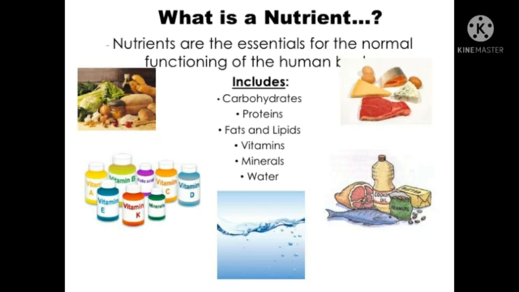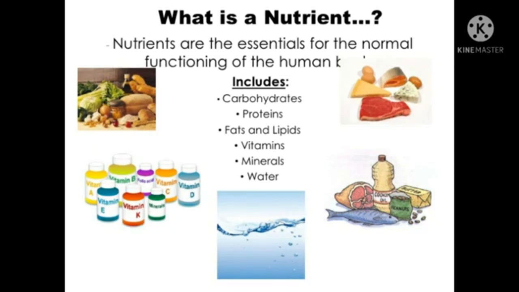Why do we eat different kinds of food? Yes, the food that we eat contains different components. The food we eat contains substances called nutrients that our body requires to grow and stay healthy.